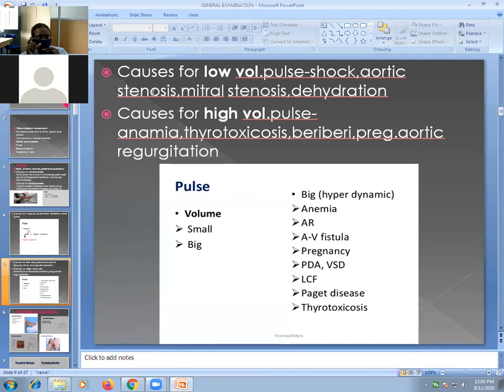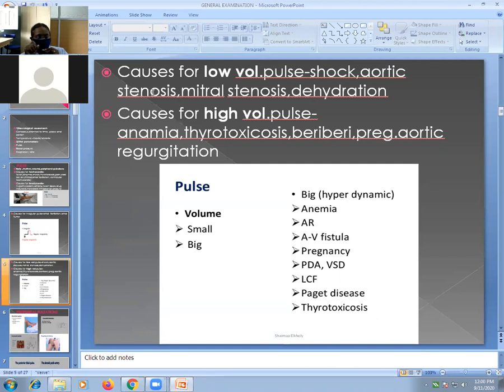So stenosis means narrowing of opening. Mitral stenosis means narrowing of the mitral valve opening. Aortic stenosis means narrowing of the aortic valve opening. So what happens if there is narrowing of the opening of the cardiac valve? The blood cannot go forward if the opening is small.